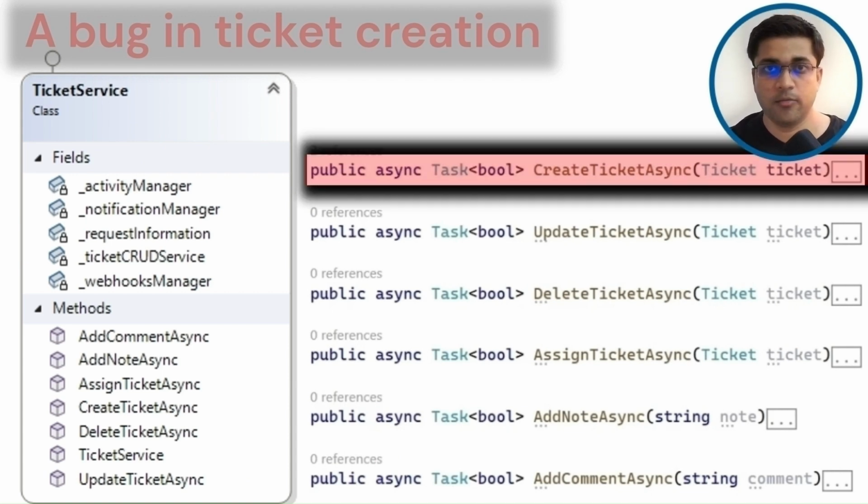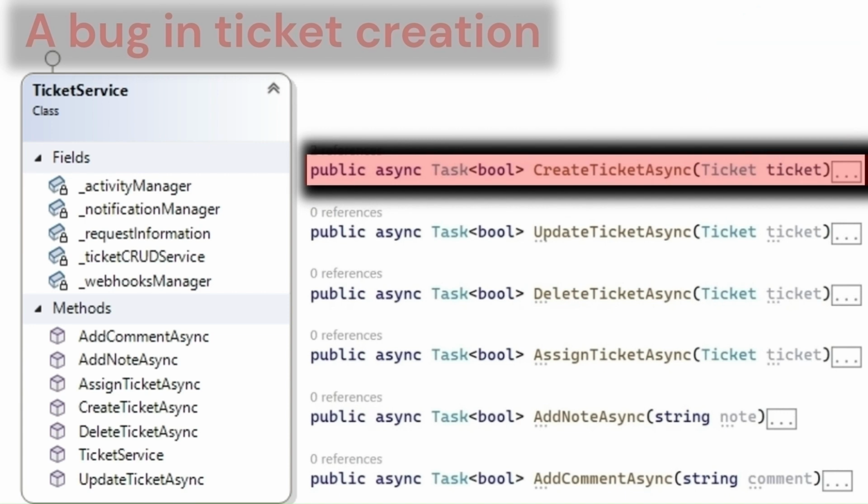Here? Why? There is a lot more code in this project, and there are many other methods in this class. How do we know that we have to add our breakpoint on this method? The answer is we have a bug in the ticket creation logic. And based on our high-level organization, we know that this method deals with the ticket creation. We know this because of the object design. We know this because of our high-level organization.